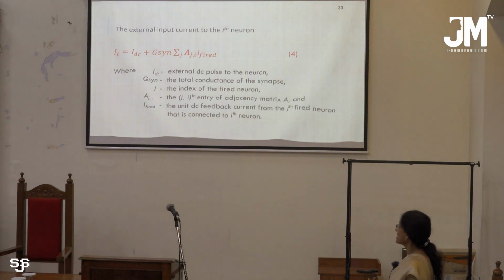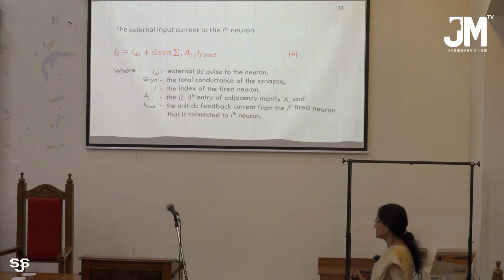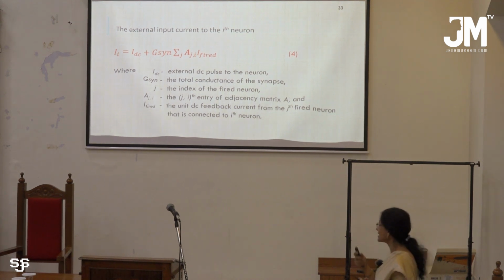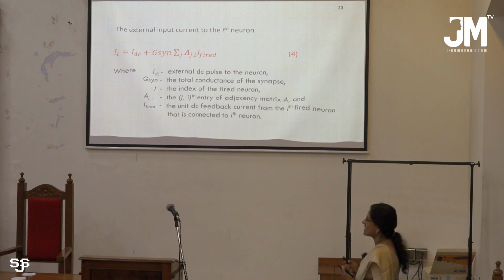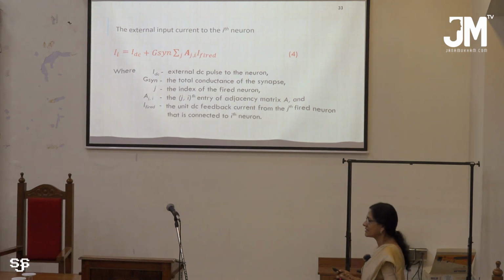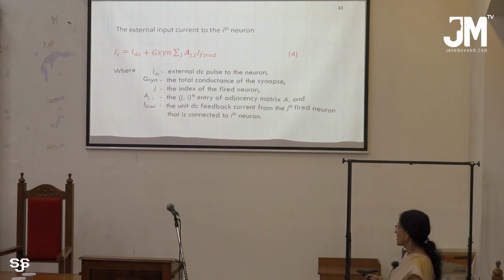Now this is the current that is put into each neuron, since each neuron is connected to other neurons, and this adjacency matrix will take care of the feedback from other neurons. G synchronization is the total conductance of the synapse. That is, if the G synchronization is higher, there is more coupling between the neurons.